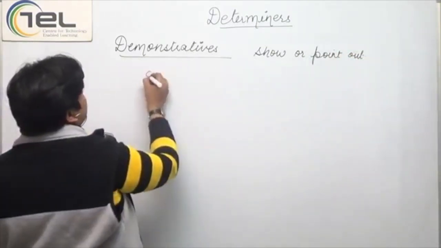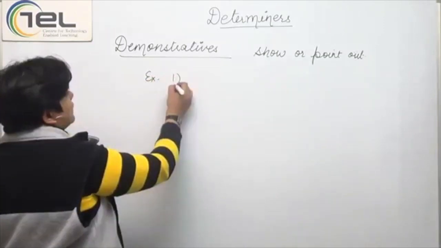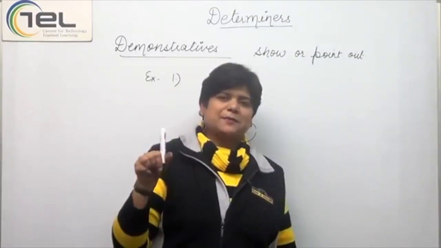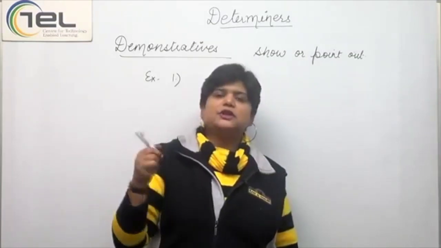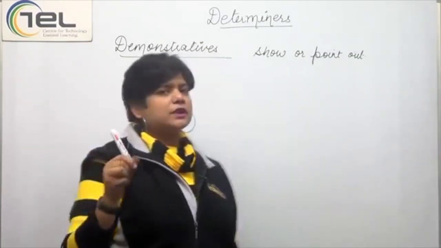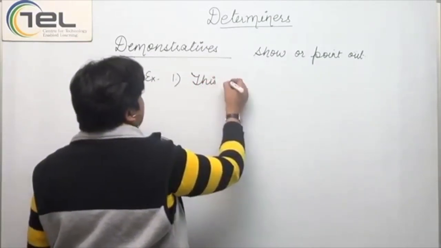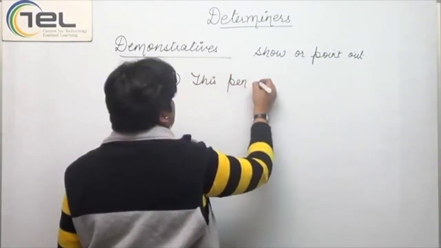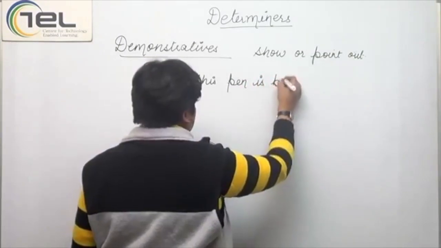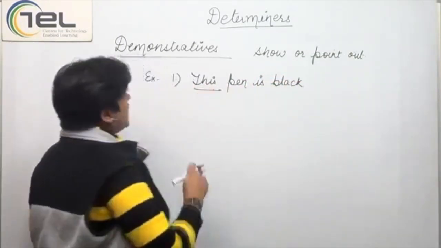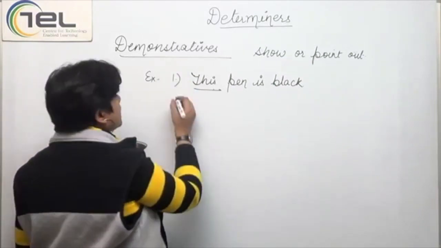Right? For example, if I say, this is a black pen. So, what am I doing? I am pointing out, I am showing it, I am demonstrating it. So, this pen is black. Here, this would be considered a demonstrative adjective.